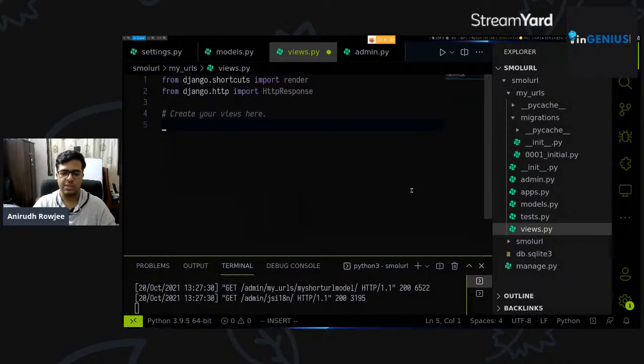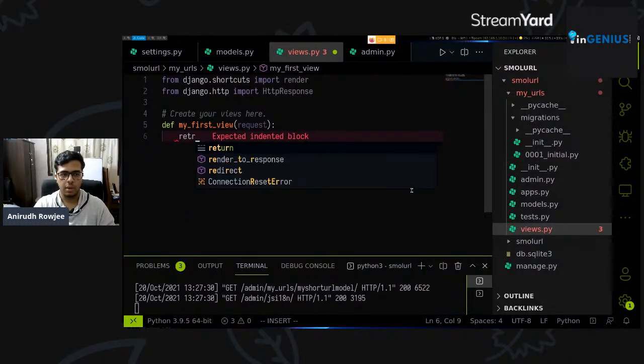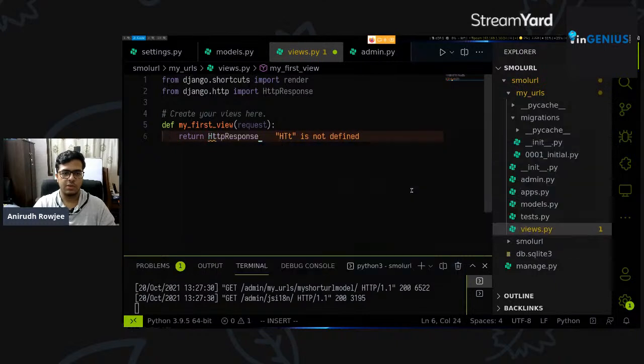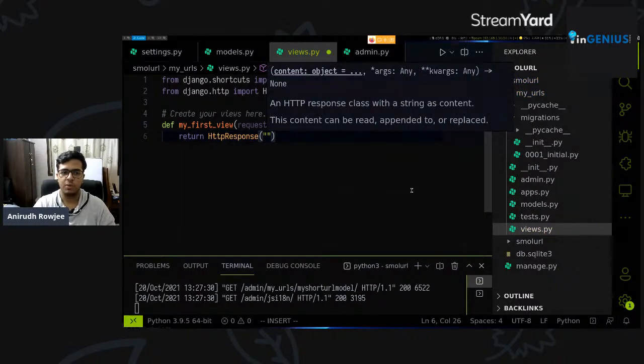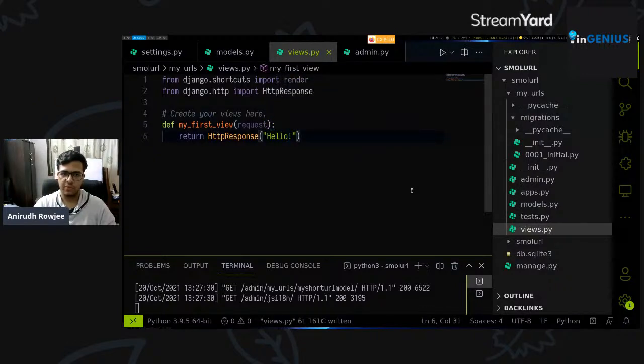A view in Django is just a function that helps you decide a specific way of responding to any request that comes in, right? So let's define a function. Say def my_first_view. It's a function that takes in something called a request parameter, which again is provided by Django, so you don't have to worry about it right now. So we say my_first_view(request), and we can say return HttpResponse, and we can just pass in any string we want to return. We say hello, right? So this is our first view that we've written.